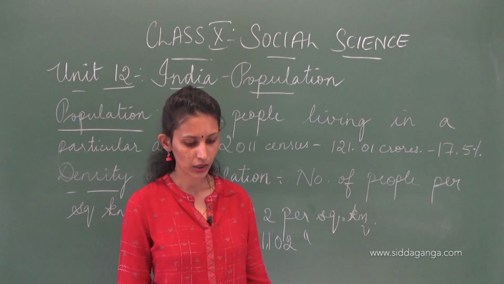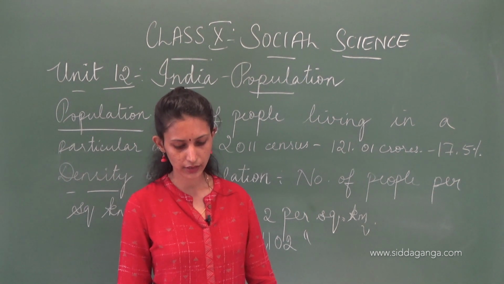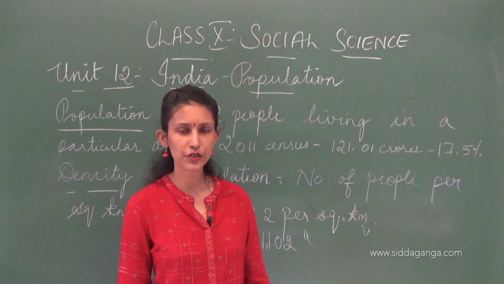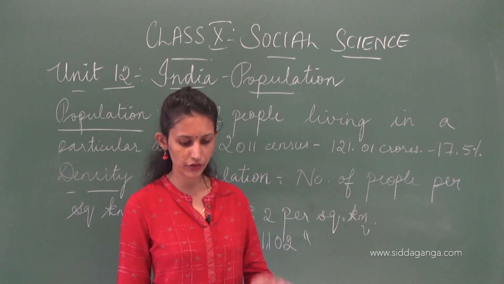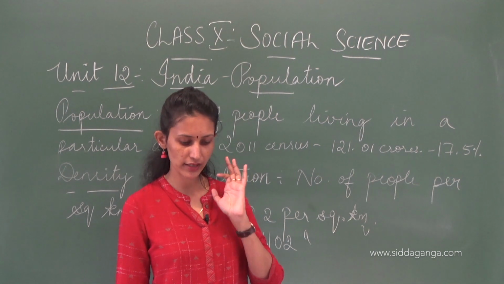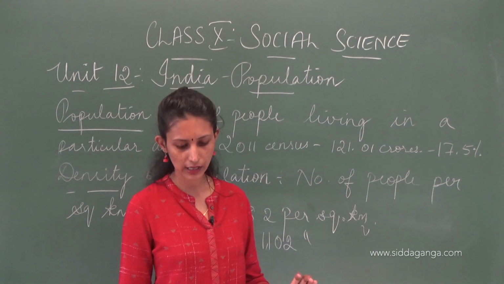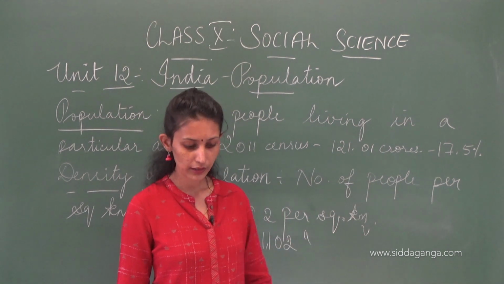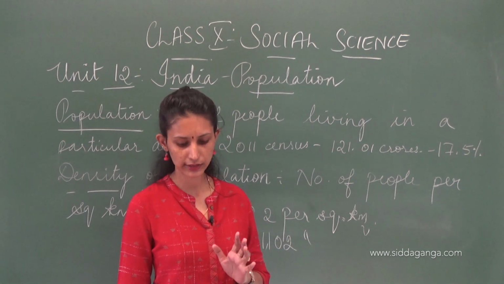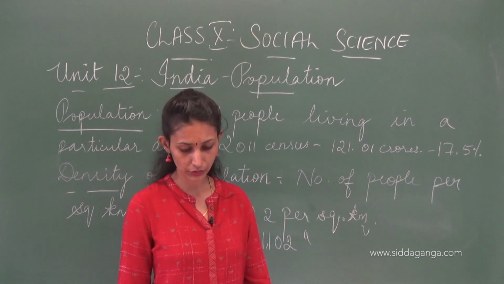Now we can divide the area into 3 parts according to the density of population, that is areas with high density, areas with medium density and areas with low density. Now this we will not deal with in this class, we will deal with it in the next class. I would like to stop here, read how much we have done. For this also you can make tables.